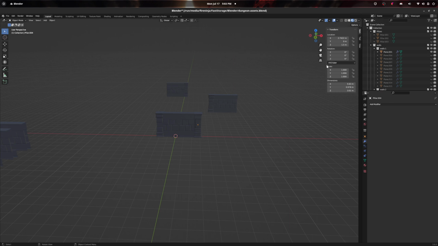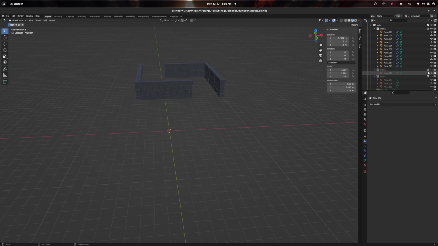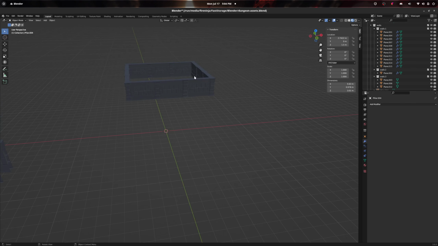Here we go. So let's turn these off and that off. We can start turning all these on. There's gotta be a couple more, yeah.